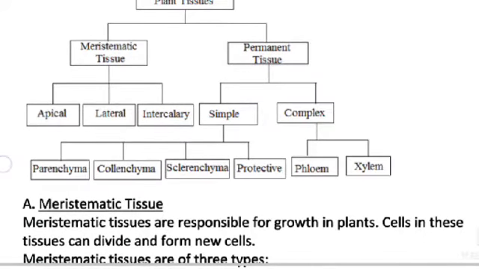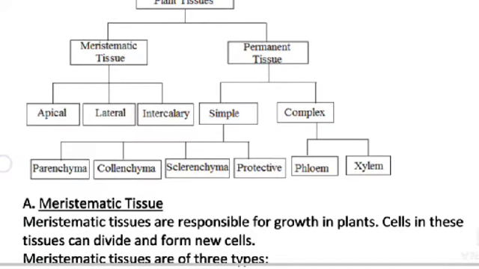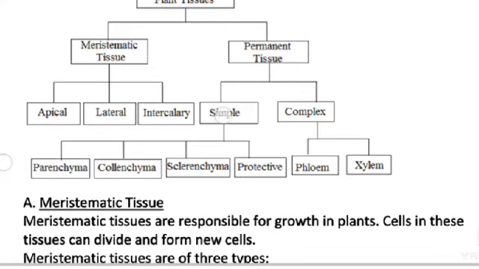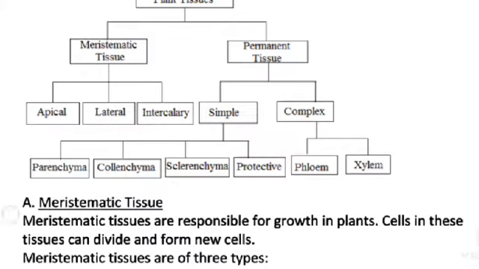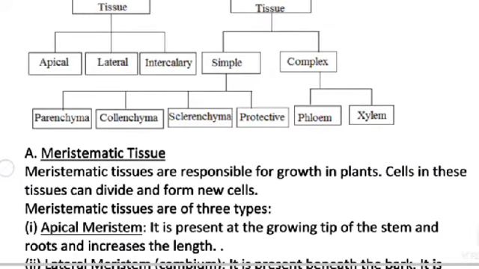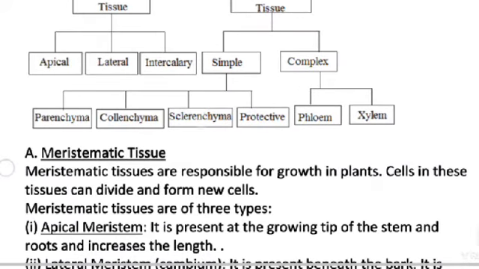Meristematic tissues are classified into apical, lateral and intercalary. Permanent tissues are classified into simple and complex. Simple tissues are classified into parenchyma, collenchyma, sclerenchyma and protective. Complex: phloem and xylem.